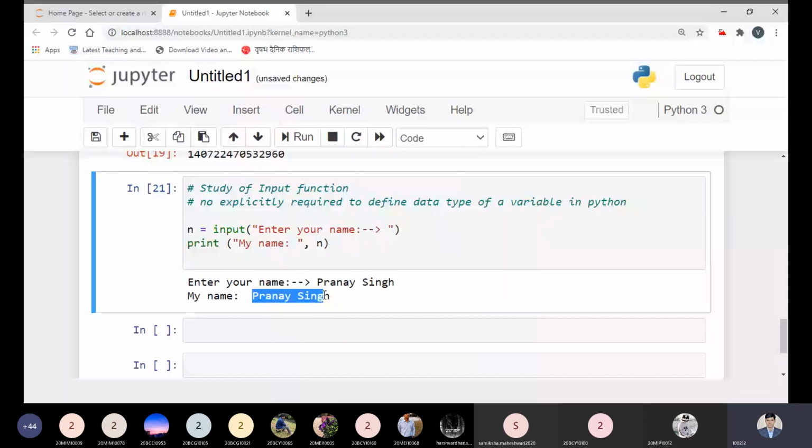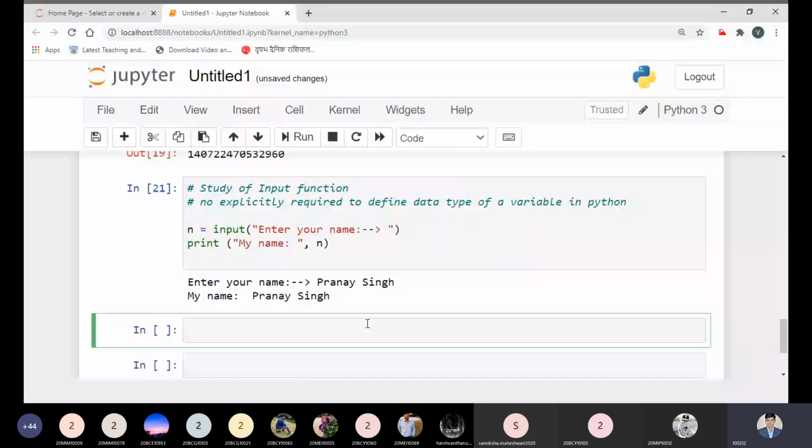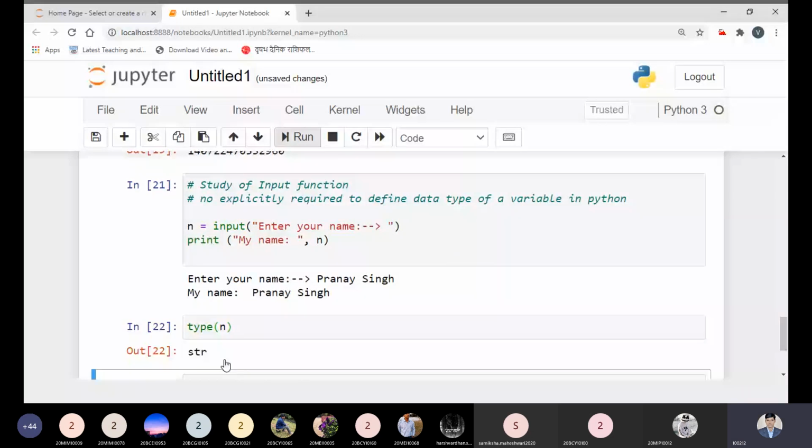Now is it clear to all? If I need to see its type, what is the type of this one? I can see it's str. Str stands for string. Now am I right? Any doubt, students? Then you can ask me, please. No, sir.